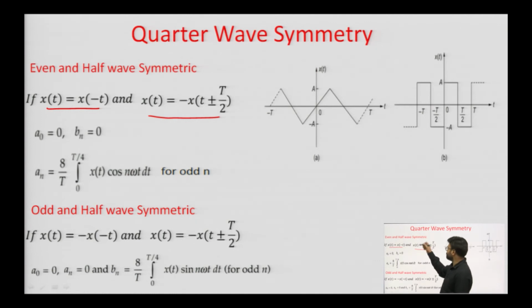So, in quarter wave symmetry, if the function satisfies even symmetricity as well as half wave symmetricity, then the function is said to be quarter wave symmetric.